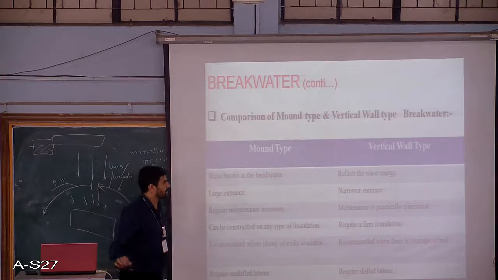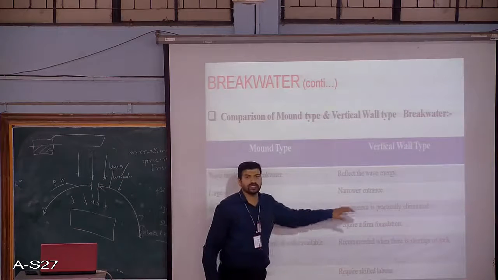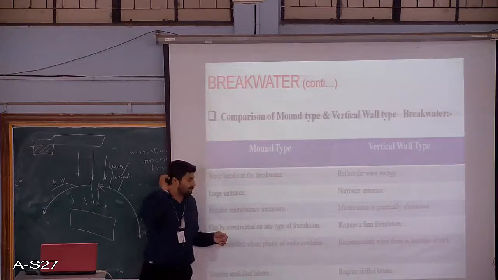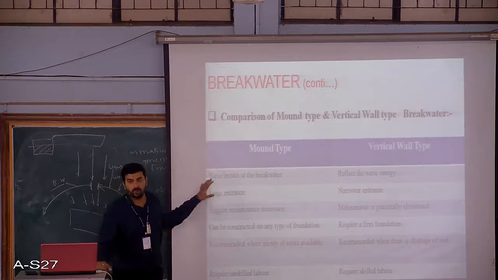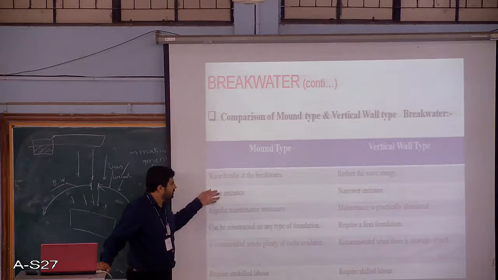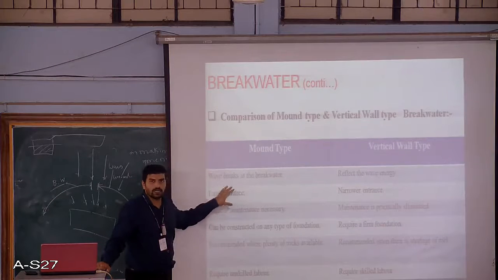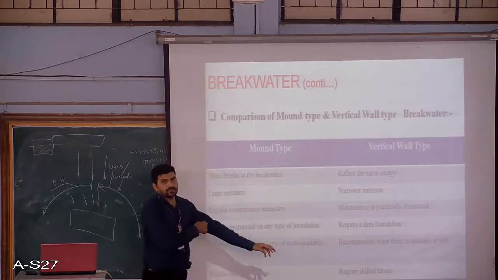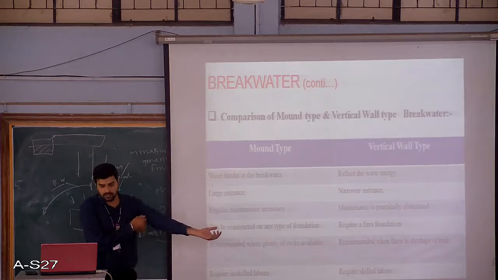If you see maintenance wise, in this case, once you construct the wall, there is not much maintenance to be done, whereas in this case, there may be a requirement of maintenance. In case of a mound type, periodic maintenance has to be done. You can have a large entrance for a mound type. In case of a vertical type, there is a short, narrower entrance.